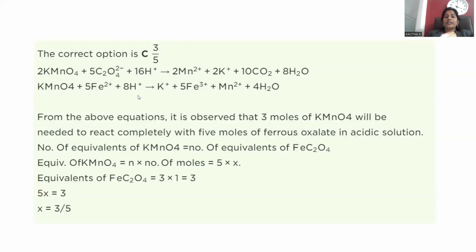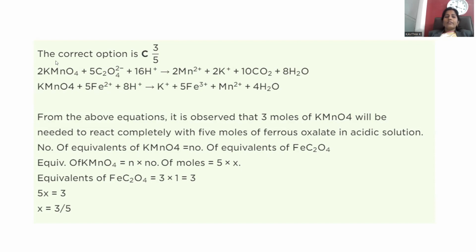Ferrous ion is present and again we need 8 H+ ions over there. Ferrous is again converted into what ions? Ferric ions. Being KMnO4 the oxidizing agent, ferrous will be turned into ferric. And again here manganese will be turned into Mn2+. +7 to +2 conversion is possible. This is the way the entire reaction is possible. Ferrous oxalate reacted in this manner.